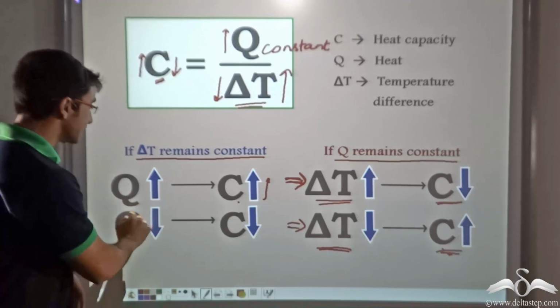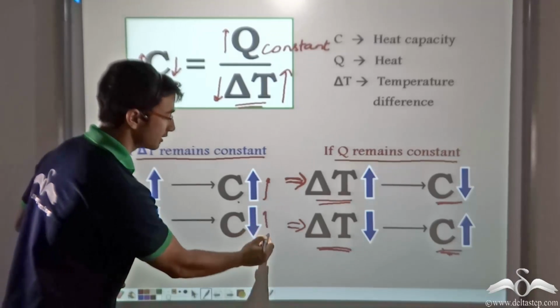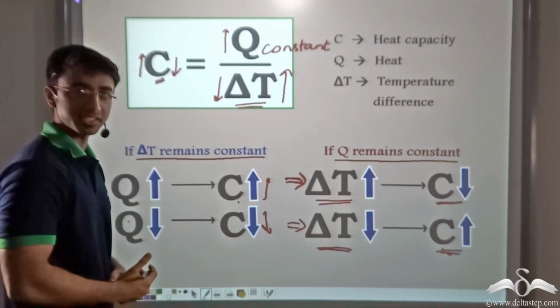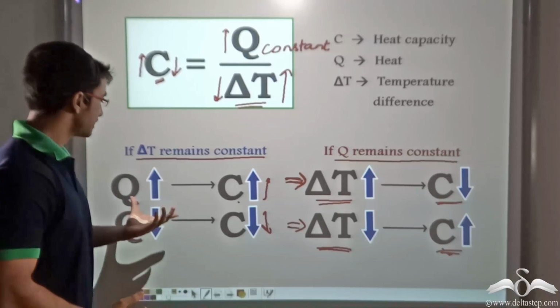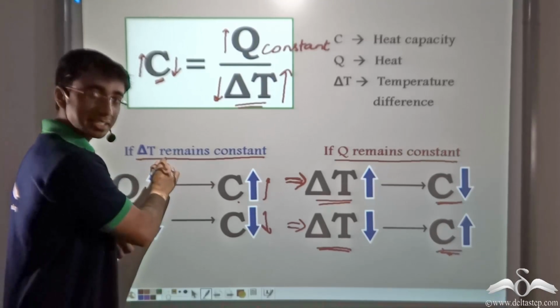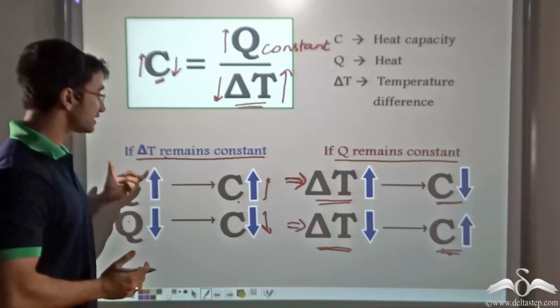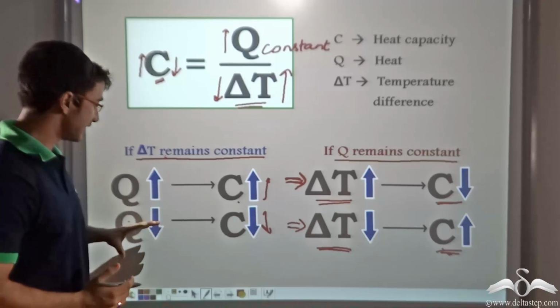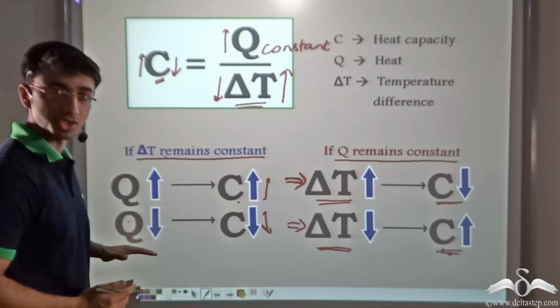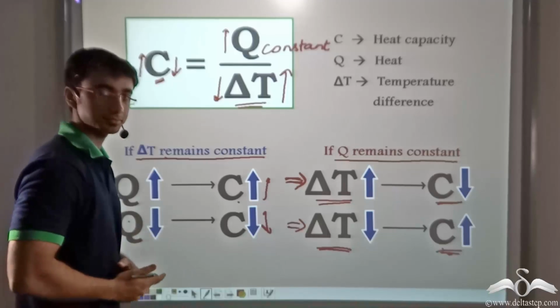Likewise, if we decrease the numerator, that is the amount of heat, it will imply a decrease in the heat capacity. So we can say that more amount of heat energy absorbed for a given rise in temperature implies a greater heat capacity, and for the same rise in temperature, if we have a lesser amount of heat energy absorbed, it means the heat capacity is less.